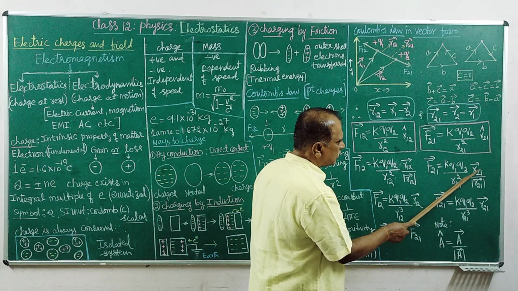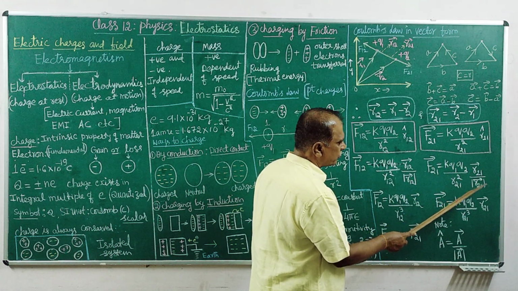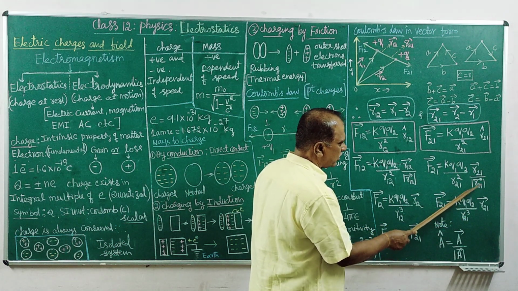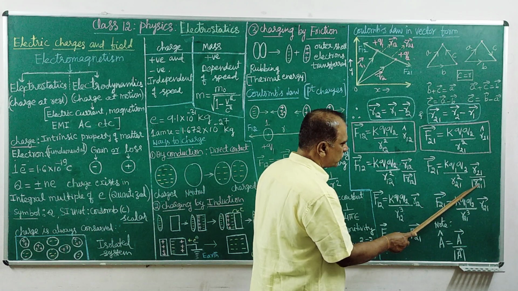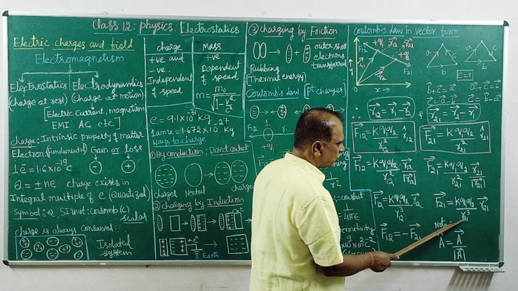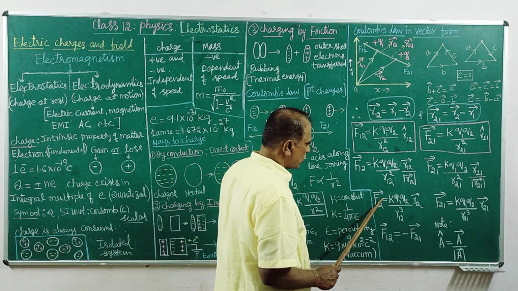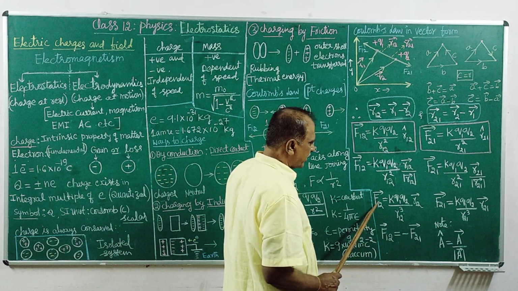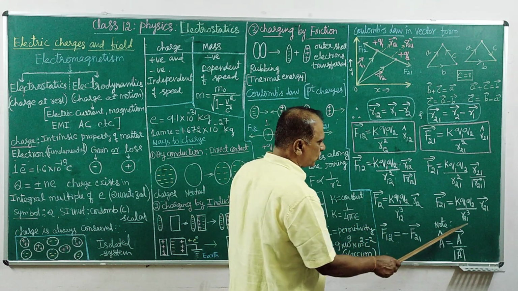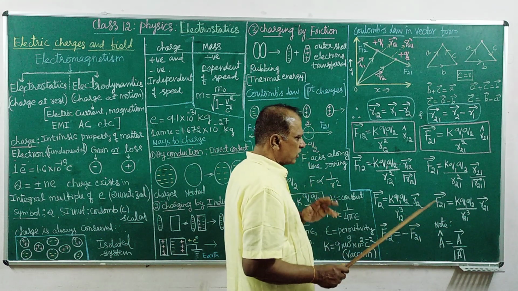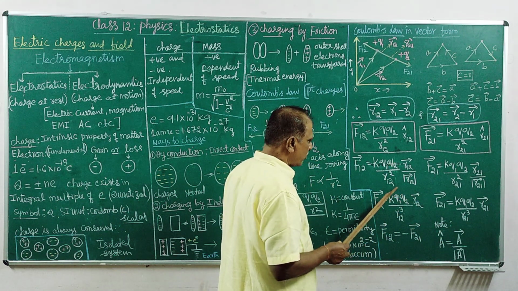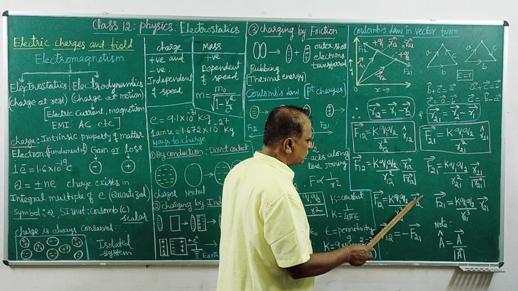The unit vector is the vector divided by the magnitude. This becomes R2. This is already magnitude 1. So this is final: these two forces are the same but negative, because 1 and 2, 2 and 1 are in opposite directions. So this is the vector form of Coulombic force.